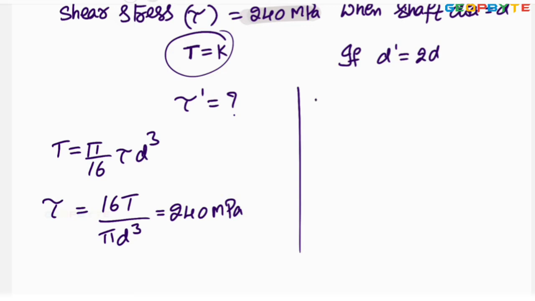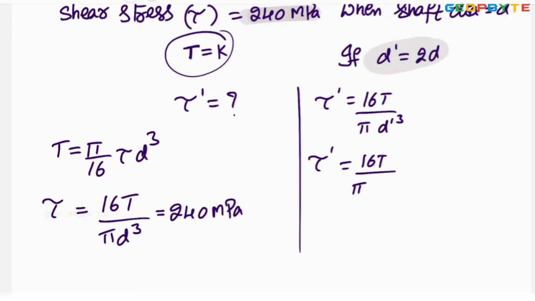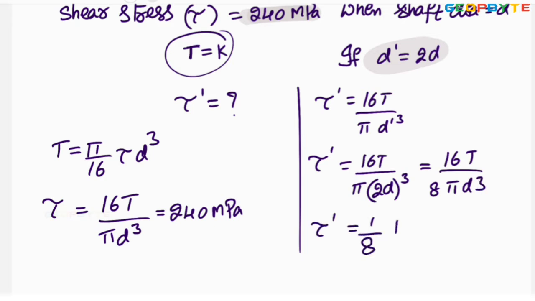Now, new shear stress tau dash equals 16T by pi d dash cube. Tau dash equals 16T by, here torque remains same, pi into d dash, given 2d, whole cube. It is equal to 16T by 8 into pi into d cube. Tau dash equals 1 by 8 times the 16T by pi d cube.